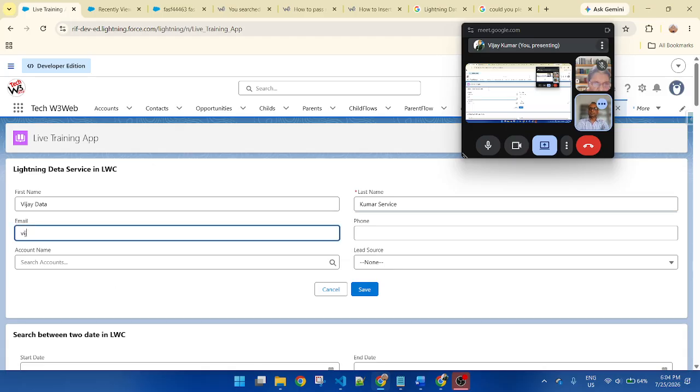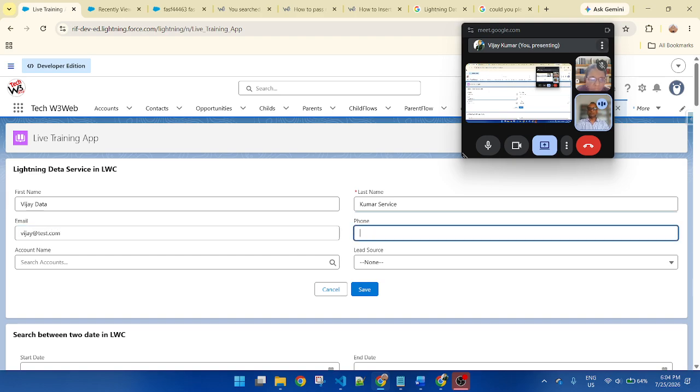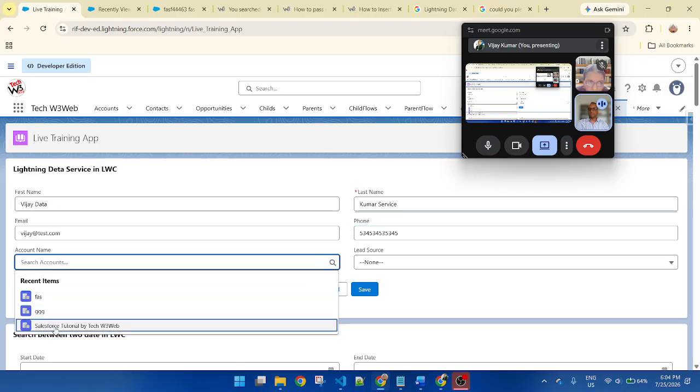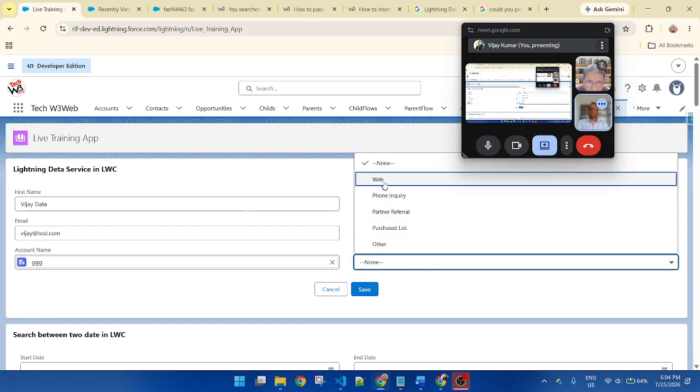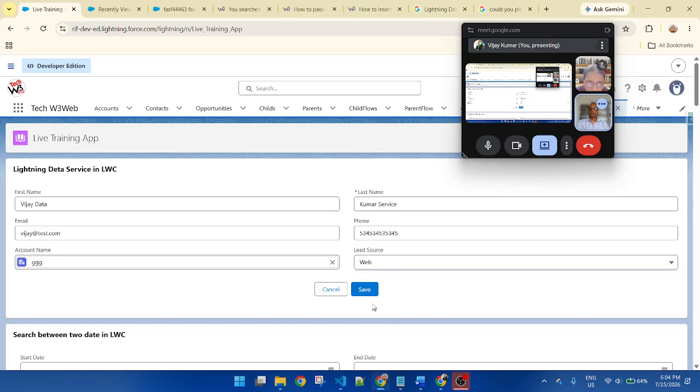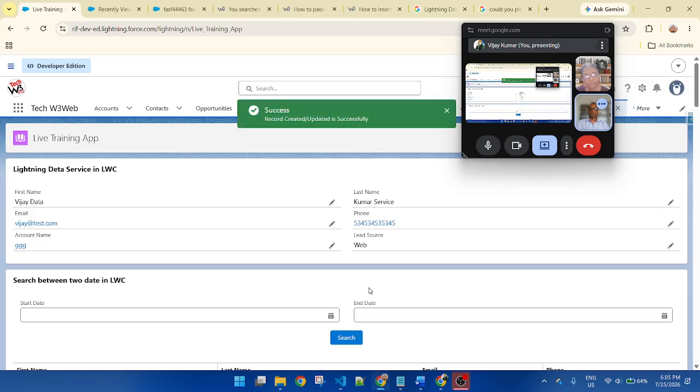Now Vijay at test.com, phone number, put anything. This is the account. Let me search, select GG. This is the account and put web. Now save. You can see record created, updated successfully.